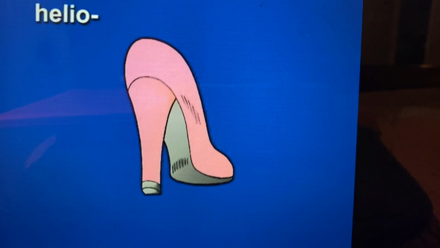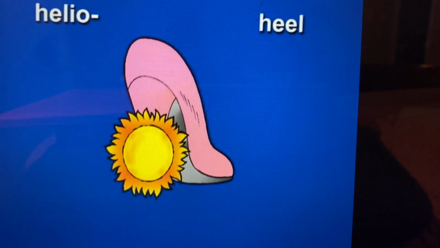Lesson 7 begins with the element Helio. Helio could suggest heel. Helio, heel. Helio means sun. As you look at this image of the heel, see the sun bursting out of it. Helio, heel, sun. Say it 2 times. Helio, heel, sun.